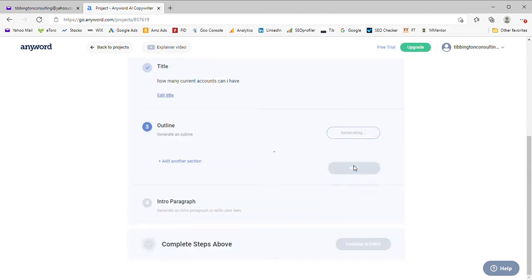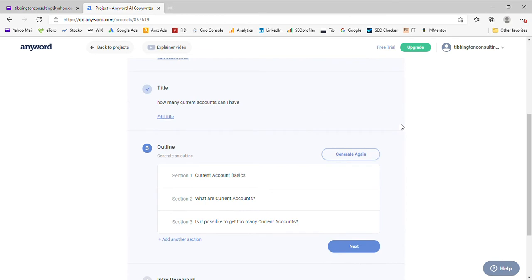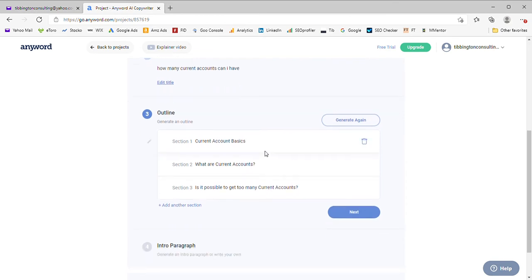Then we hit next, and it will give us an introduction or an outline, so a couple of sentences. The basics: current account basics. What are current accounts? Is it possible to get too many current accounts?